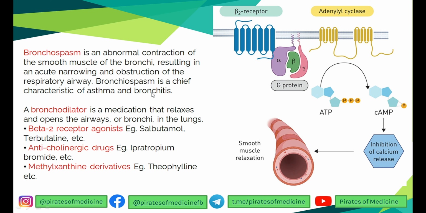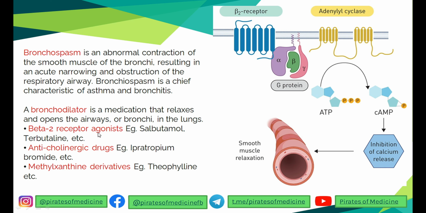Due to smooth muscle contraction in the bronchial wall or airways, bronchospasm occurs. So we must give a medicine that dilates the bronchi and relaxes their smooth muscle. A bronchodilator is a medication that relaxes the smooth muscles and opens the airway. We have certain medications called bronchodilators.